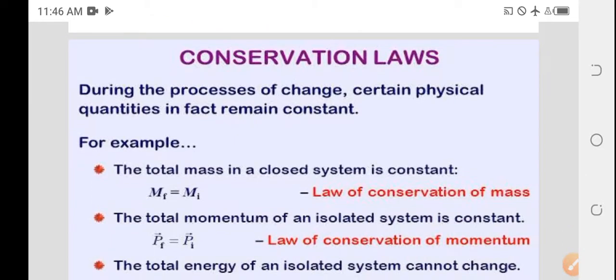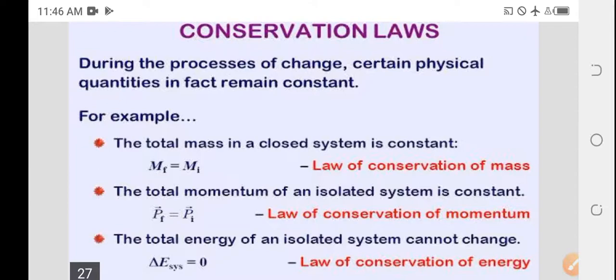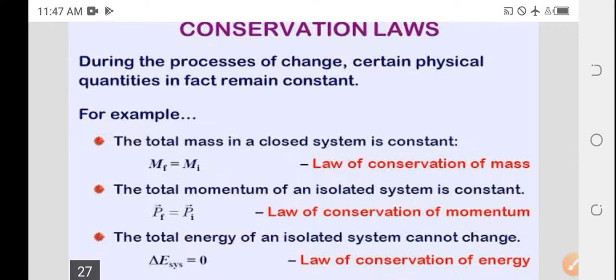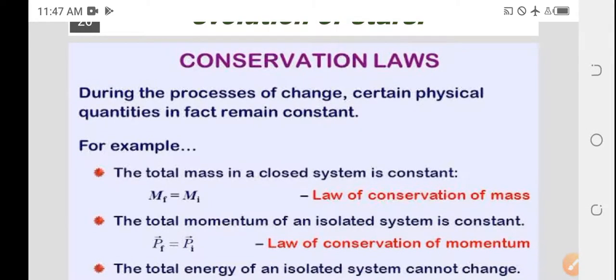And the conservation laws. The last one is what? Conservation laws. During a process of change, certain physical quantities in fact remain constant. In any physical process, those physical quantities remain constant, and that is called conservation.